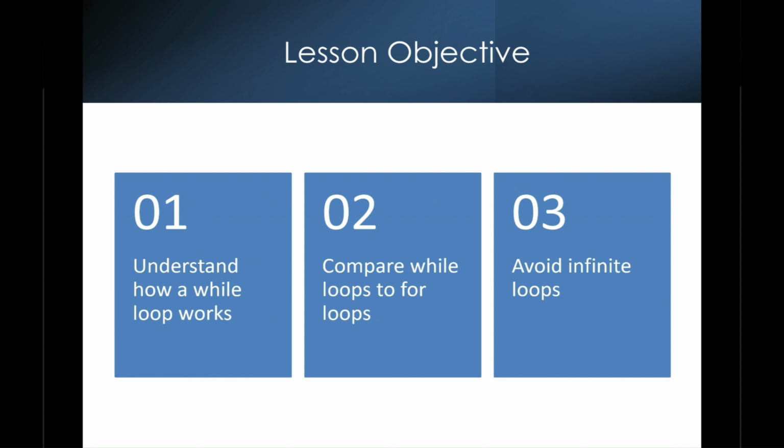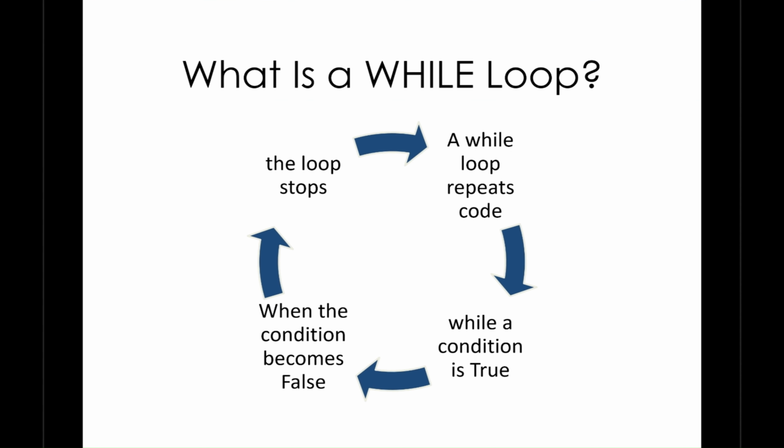Let's have a look at the objectives. So, objective number 1. Hopefully by the end of this session you'll understand how while loops work. You'll compare while loops to for loops and avoid infinite loops. But what on earth is a while loop? A while loop repeats code while the condition is true.